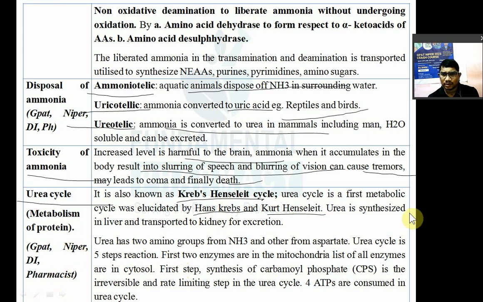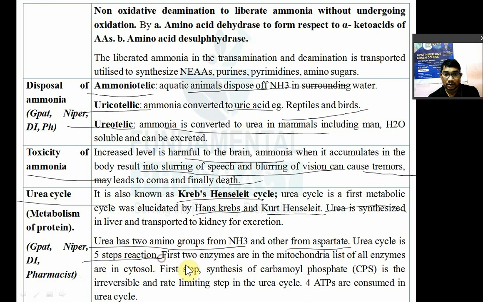Urea कहाँ पे synthesized होता है? Liver में. Urea has two amino groups. The first is coming from deamination, and another NH3 group is coming from aspartate. Now urea cycle or synthesis of urea is a 5-step reaction. इसको 5-step reaction होते हैं.